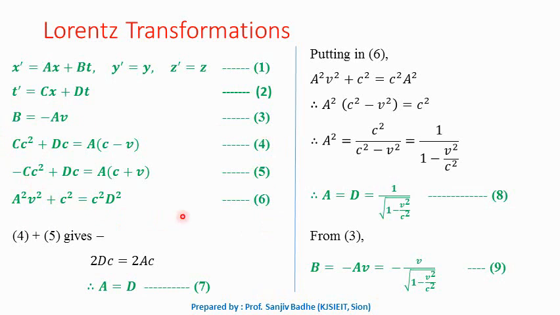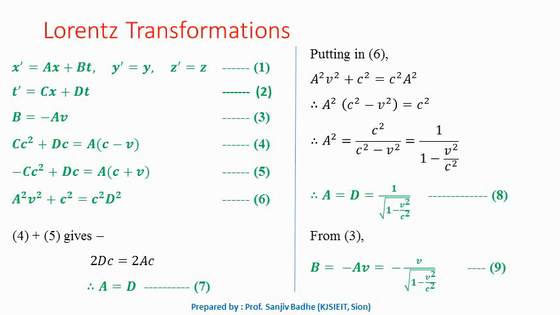So these are 3 equations with 3 unknowns, a, c and d. We can get the values of the 3 constants by solving these equations. Once we get the value of a, the value of b can be easily found by using equation number 3.